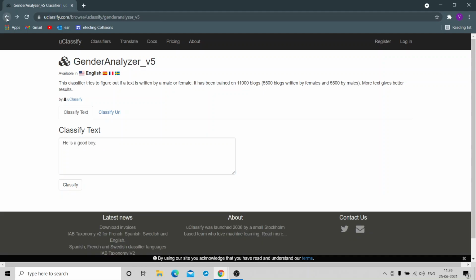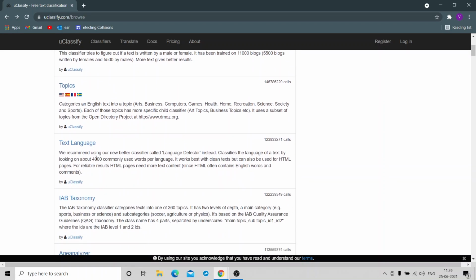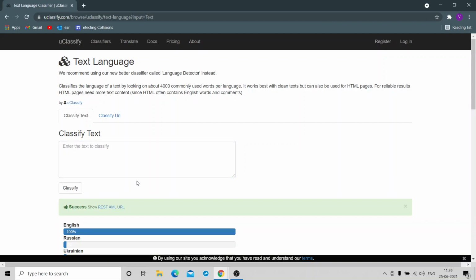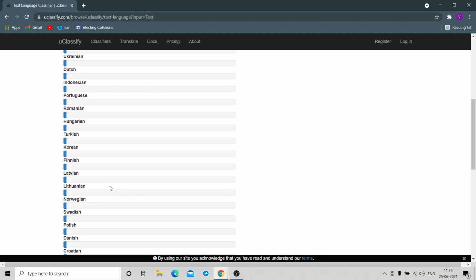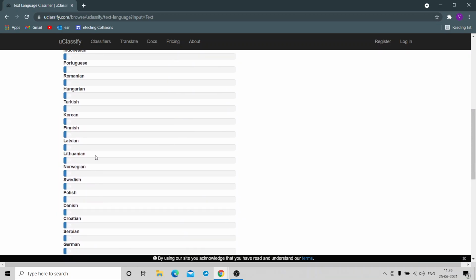Let's go with one more classifier. These are public classifiers created by people across the globe, so depending upon the requirement, you can come here and see. Let's go with text language and type how are you. Let me see if it properly says English. I click on classify, and yes, it says that it's English. We have many other languages mentioned here.